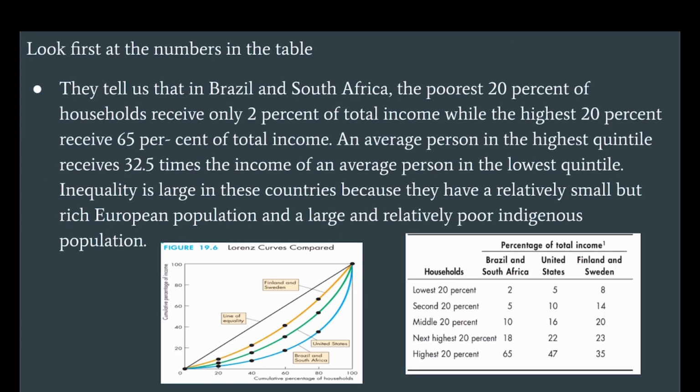Look first at the numbers in the table. They tell us that in Brazil and South Africa, the poorest 20% of households receive only 2% of total income, while the highest 20% receive 65% of total income. An average person in the highest quintile receives 32.5 times the income of an average person in the lowest quintile. Inequality is large in these countries because they have a relatively small but rich European population and a large and relatively poor indigenous population.